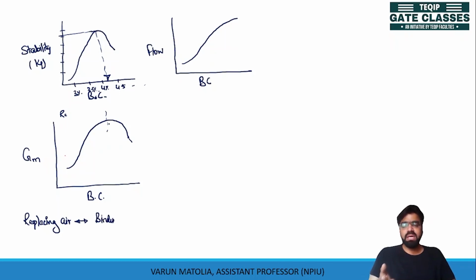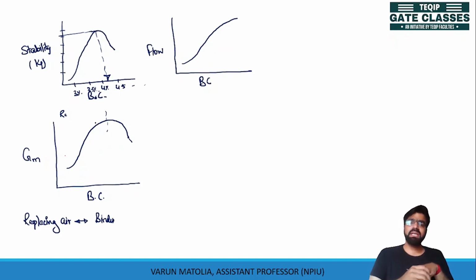Till we reach up to here, we are filling the voids with bitumen. If a sample has air voids and they are replaced with bitumen, bitumen has higher specific gravity than air, so it will add up to the mix specific gravity. This is why an increase in binder provides an increase in specific gravity of the mix.